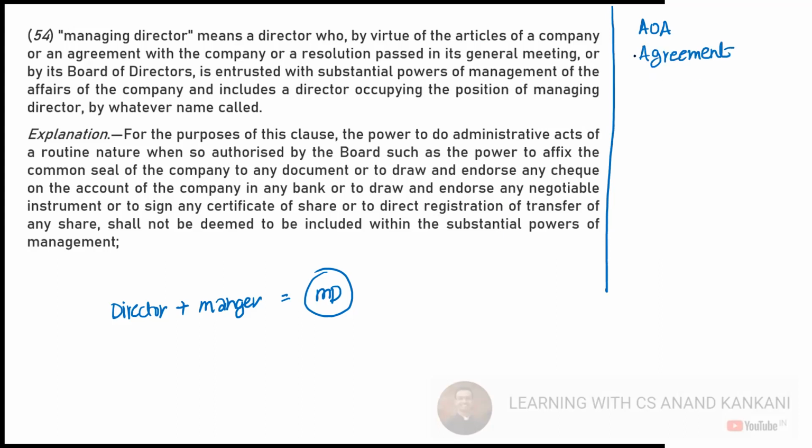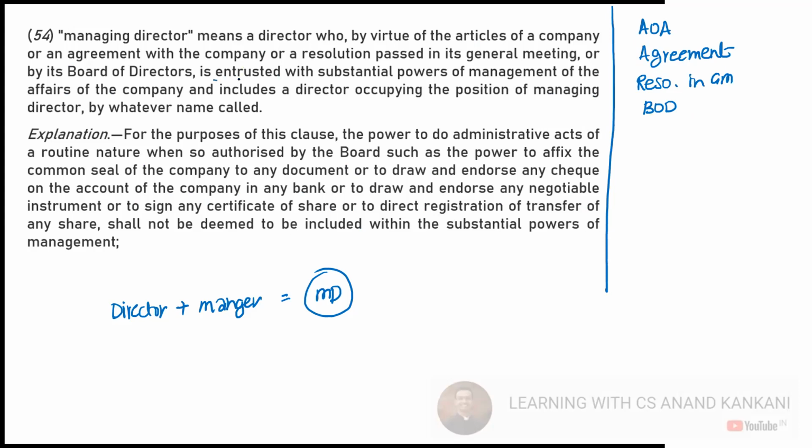Okay. So when you pass an agreement with the company, that again becomes part of your articles of association only. So it's one and the same. Then you will have to pass a resolution in the general meeting or by the board of directors, right? So these are the ways where you can become the managing director of the company,